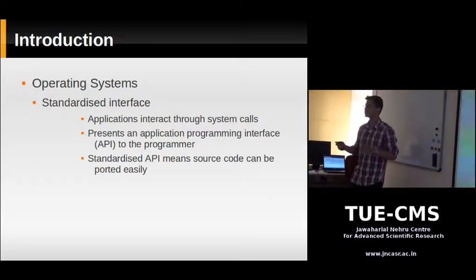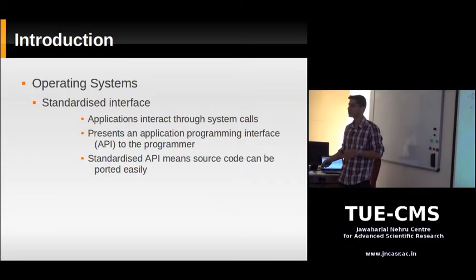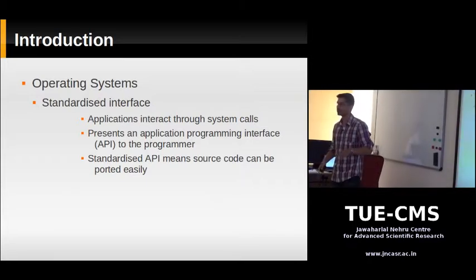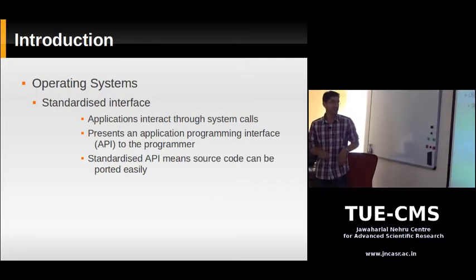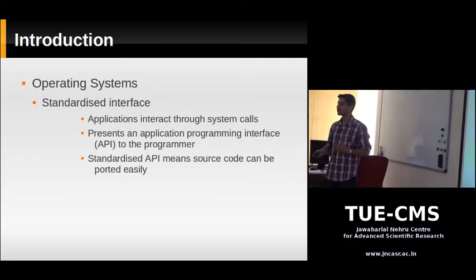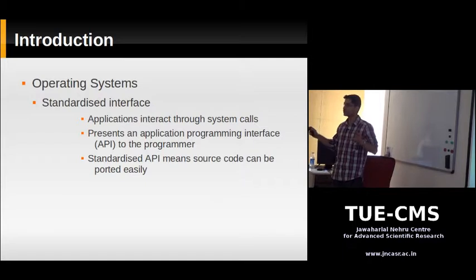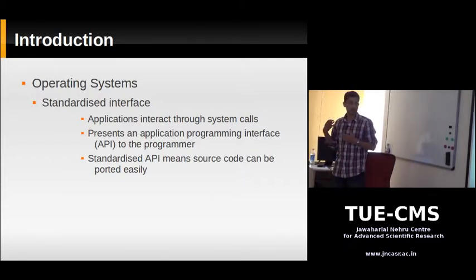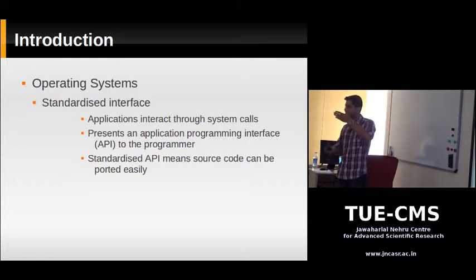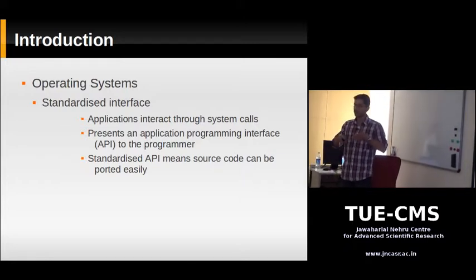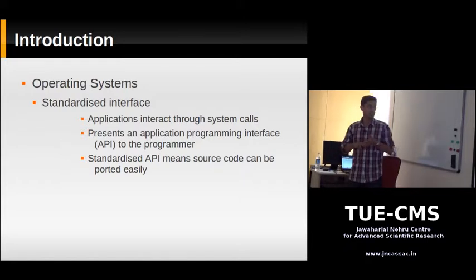So the application knows, okay, I'm going to use the open system call and pass these two parameters and the file will be open. So in Unix, what we do is we standardize this API. An API is an application program interface, so this set of system calls with which the application talks to the operating system is standardized, okay? So there's a list that says, okay, this is the open call, the first parameter is this, the second parameter is that. This is standardized.